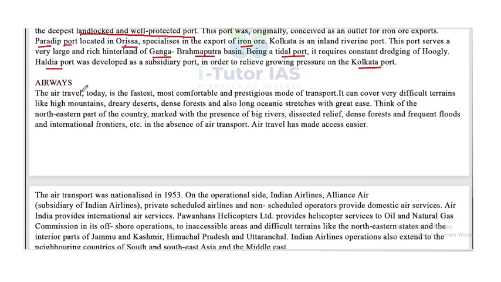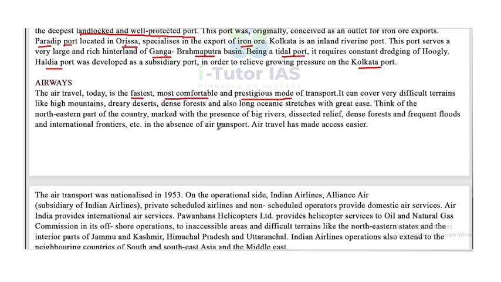Next one is airways. Air travel today is the fastest, most comfortable and prestigious mode of transport. It can cover very difficult terrains like high mountains, deserts, dense forests and also long oceanic stretches with great ease. Think of the northeastern part of the country, marked with the presence of big rivers, dissected reliefs, dense forests and frequent floods and international frontiers, etc. in the absence of air transport.